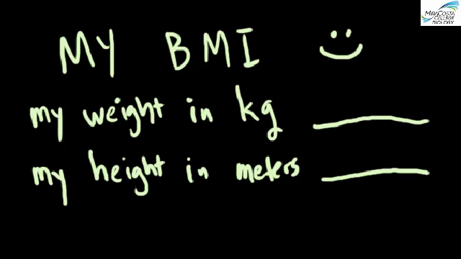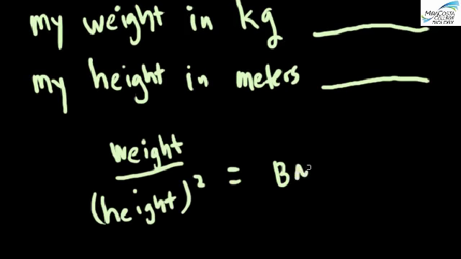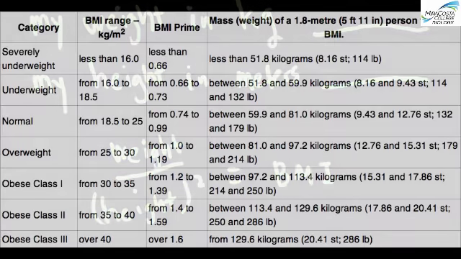Now square your height in meters. Now take your weight in kilograms and divide that by the square of your height in meters, and that's your BMI. Now look at the chart. Where do you fit?